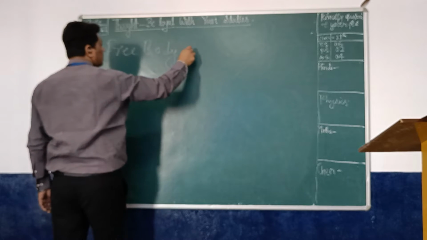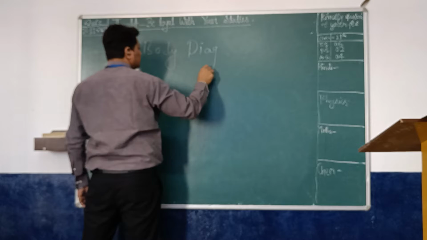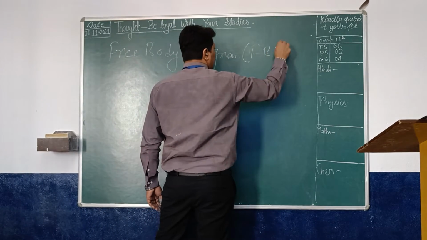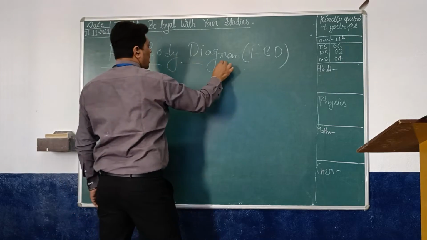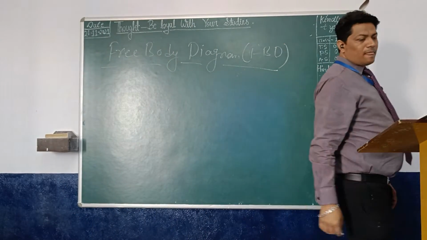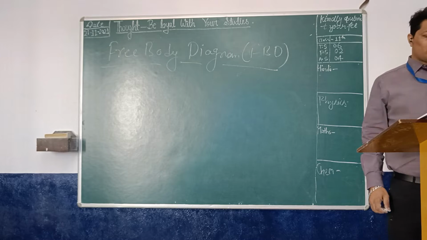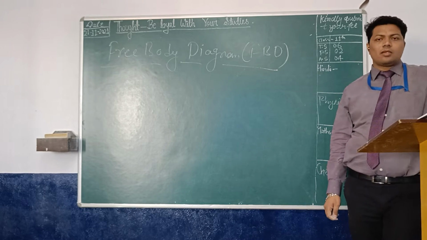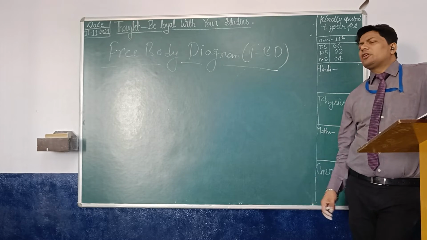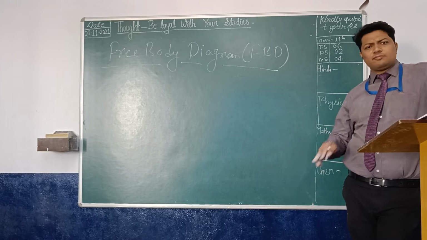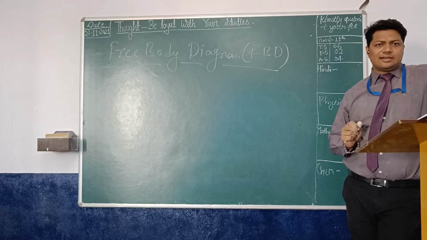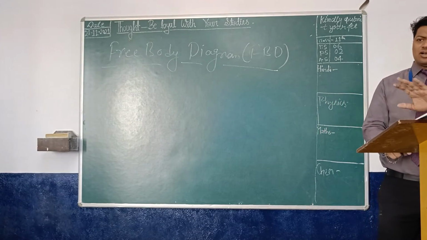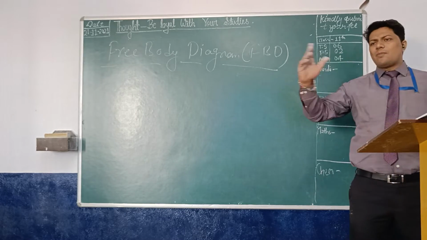Free body diagram, simply known as FBD. If you know the free body diagram, you can talk about any system in this world, natural or man-made.